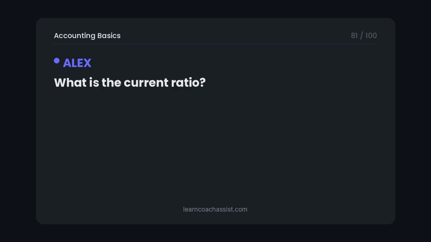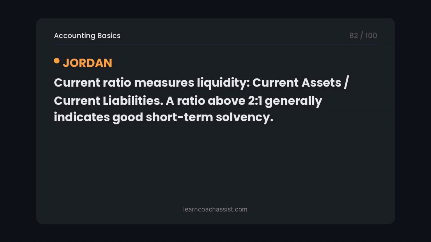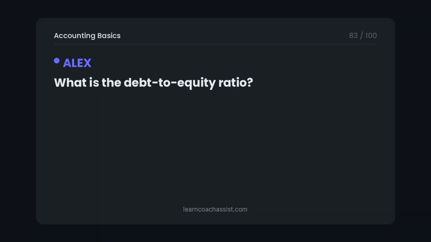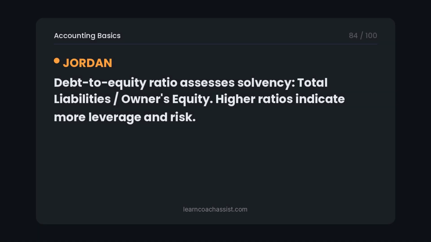What is the current ratio? Current ratio measures liquidity: current assets / current liabilities. A ratio above 2 to 1 generally indicates good short-term solvency. What is the debt-to-equity ratio? Debt-to-equity ratio assesses solvency: total liabilities / owner's equity. Higher ratios indicate more leverage and risk.